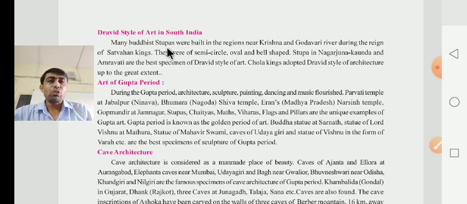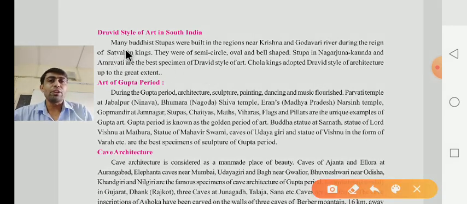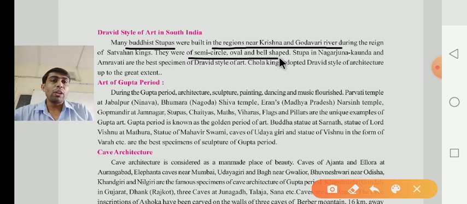Many Buddhist stupas were built in the region near the Krishna and Godavari rivers during the reign of the Satavahana kingdom. What do they have to give, dear children? They have to give that many Buddhist stupas were built in the region near the Krishna and Godavari rivers during the reign of the Satavahana kingdom. They were semicircle, oval and bell-shaped.